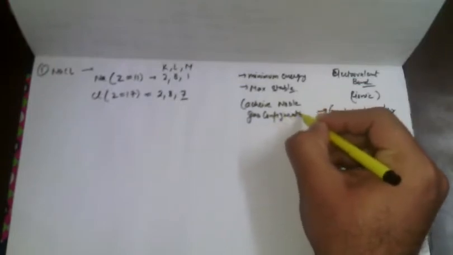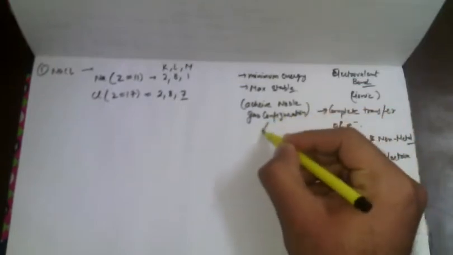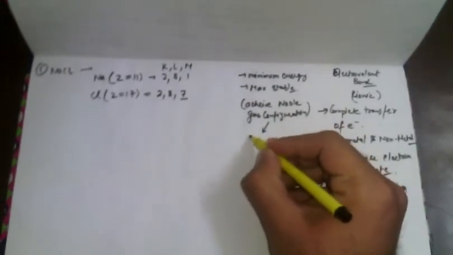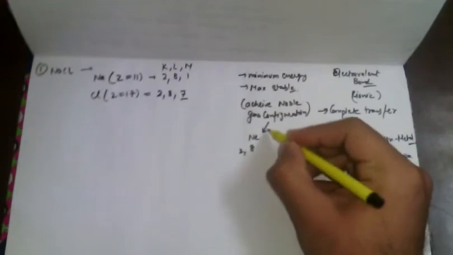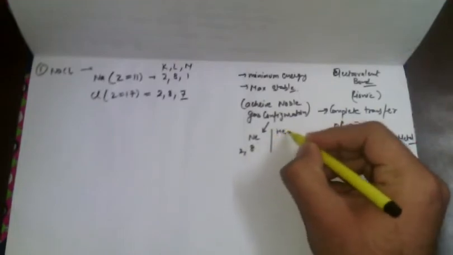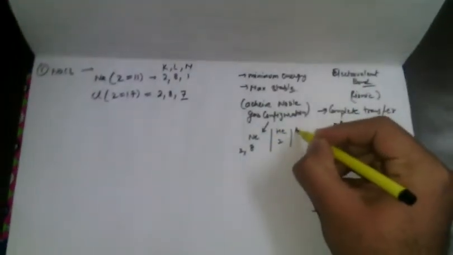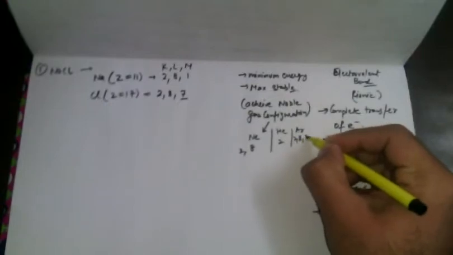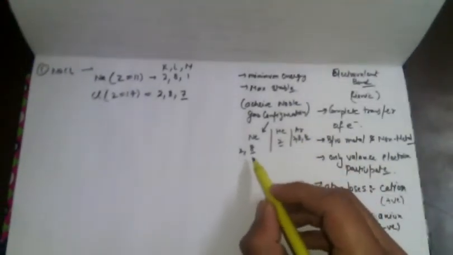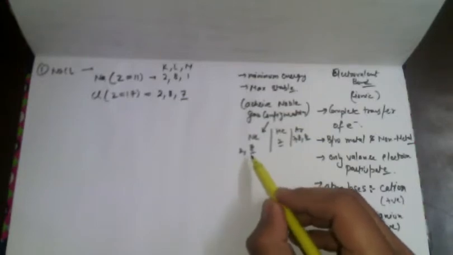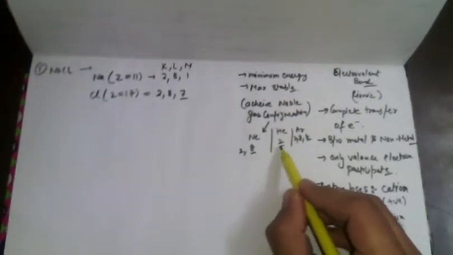So what is the configuration of the noble gas? Noble gas, if I'm just having the neon, they are having outer valence electrons 2, 8. If I am having the helium, they are having the 2. If I am having the argon, they are having 2, 8, 8. So they want to achieve the outermost configuration. So we can say they want to achieve the 8 or they want to achieve the 2.